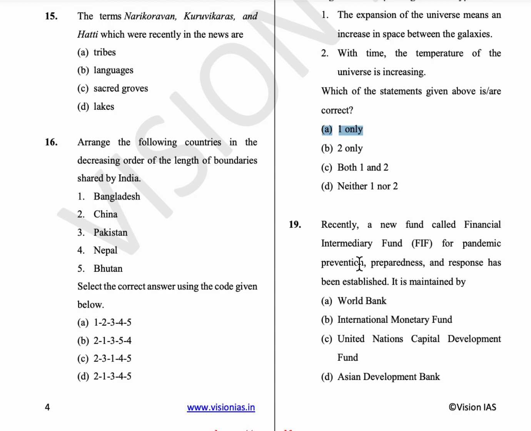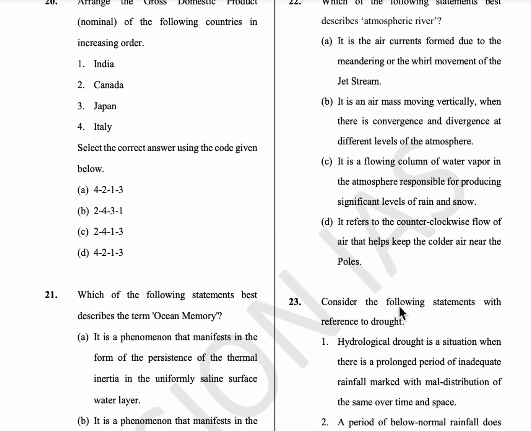19th question: recently a new fund called the Financial Intermediary Fund for Pandemic Prevention, Preparedness and Response has been established. It is maintained by the World Bank. Option A is the answer.